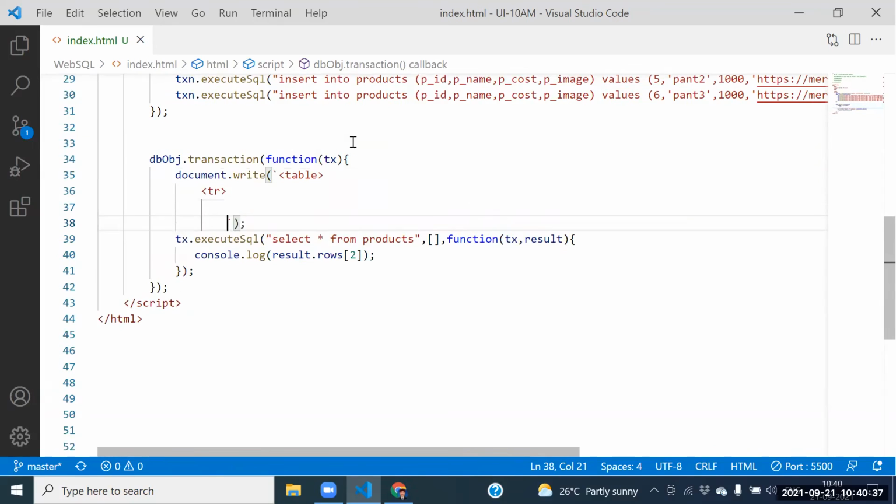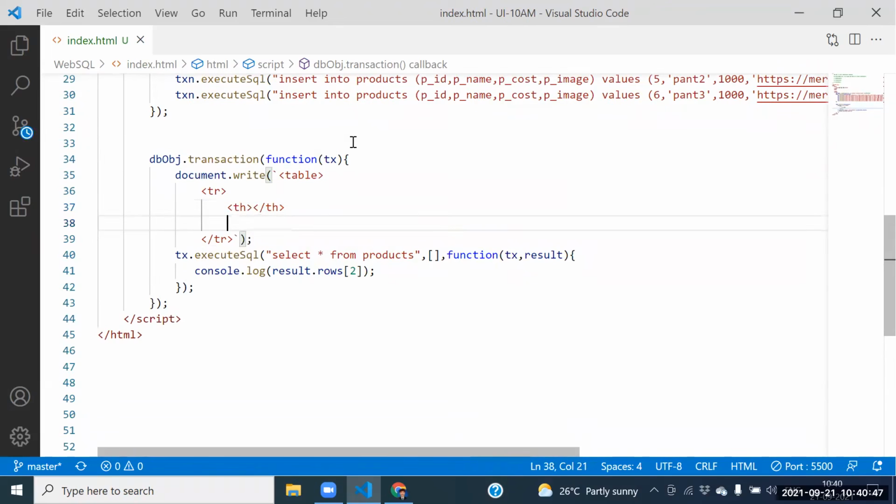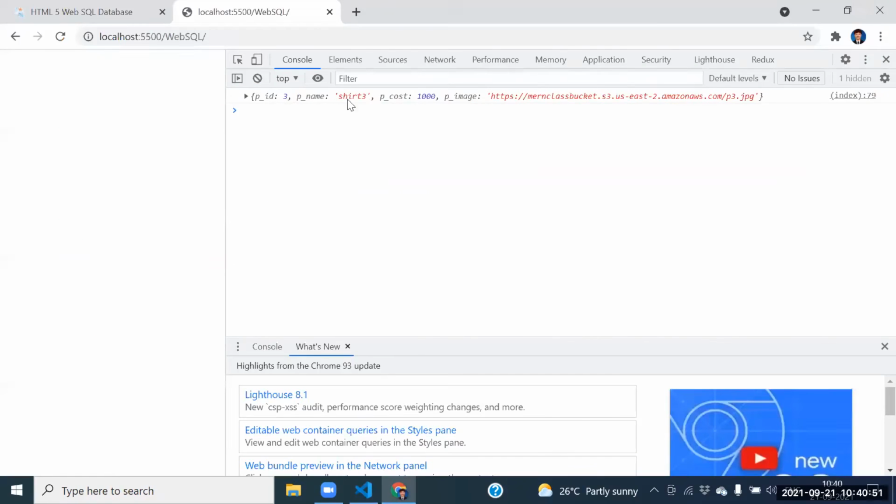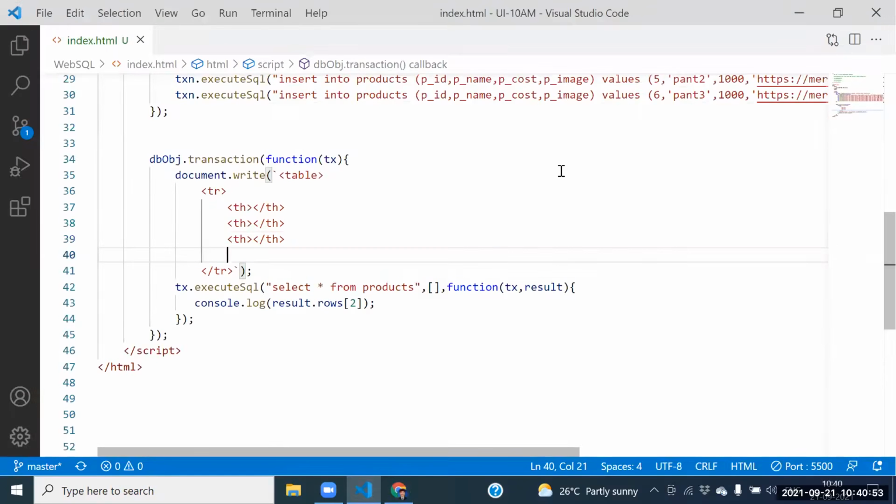Under the table tag, here itself we need to take the tr. Under the tr tag, how many ths do we need to take? 1, 2, 3, 4. Four ths we need to take care of, the second th, the third th.